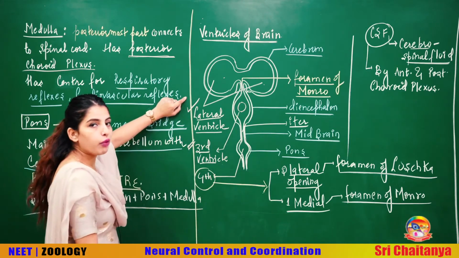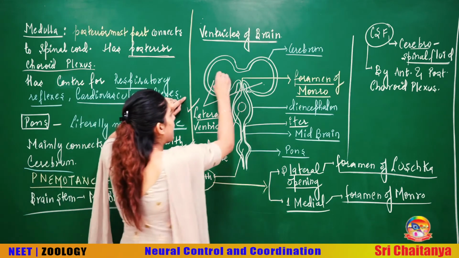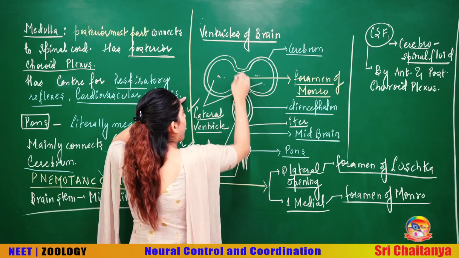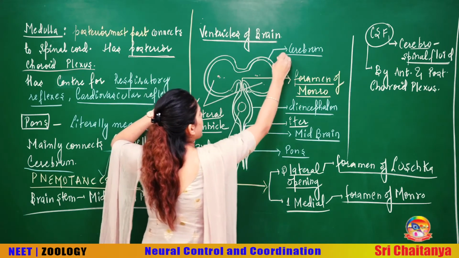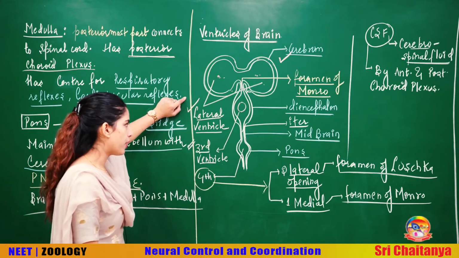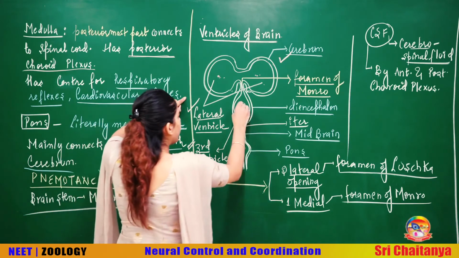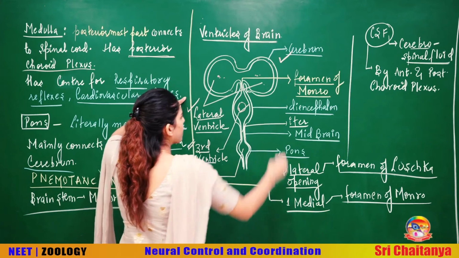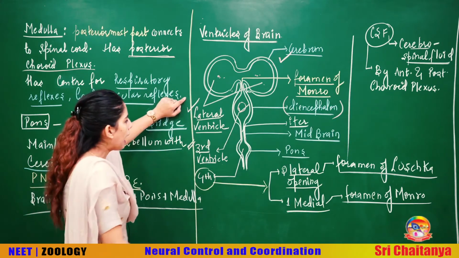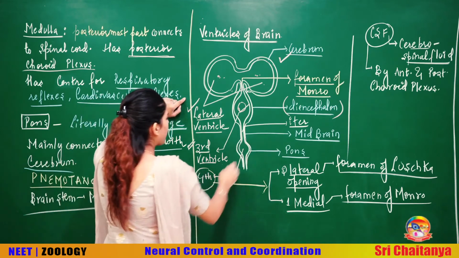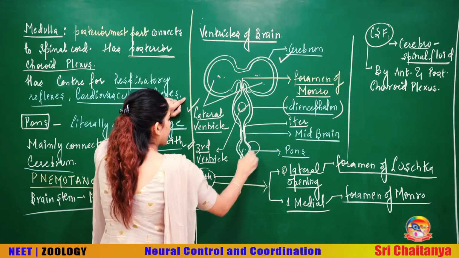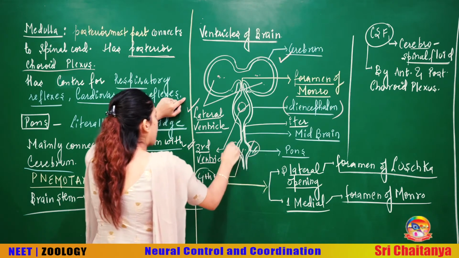Now talking about the wall of each ventricle, beta, these two are the lateral ventricles. The wall of the lateral ventricle is actually the cerebrum. The cerebrum forms the wall of your lateral ventricles, whereas the wall of the third ventricle you will see is formed by the diencephalon. Okay? And the wall of the fourth ventricle, this is the fourth ventricle, is formed by the pons. Here you will have the cerebellum. Am I clear with this?